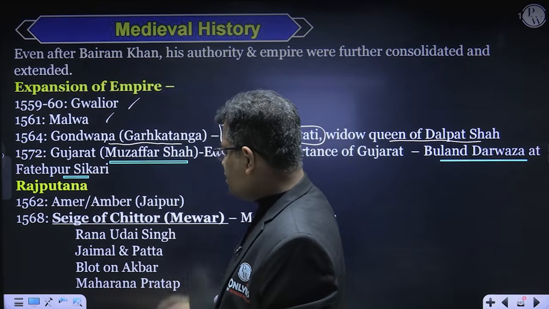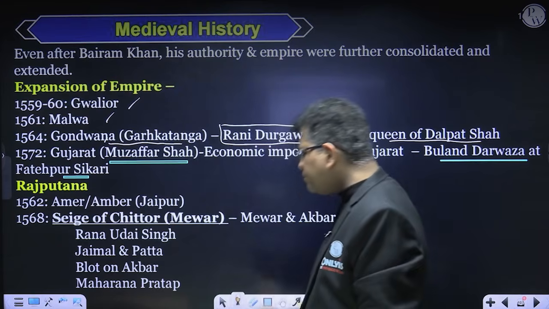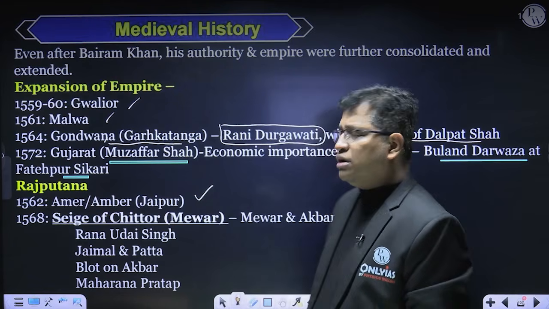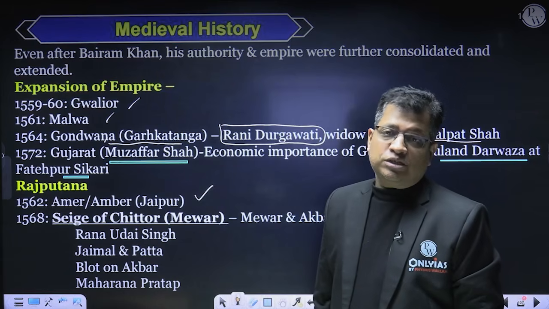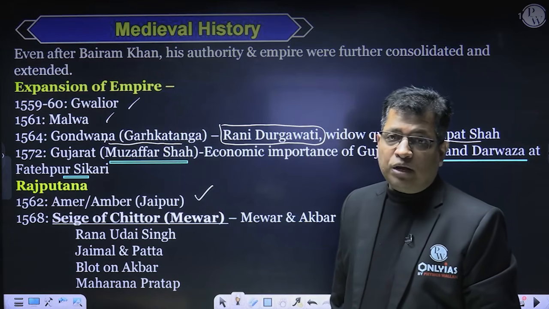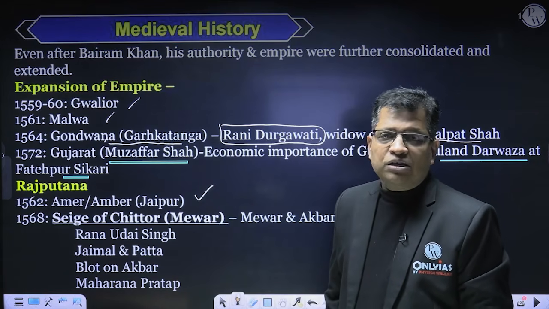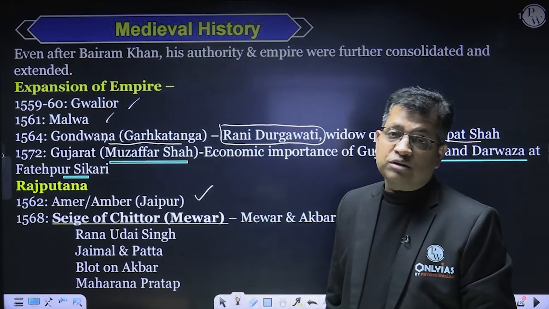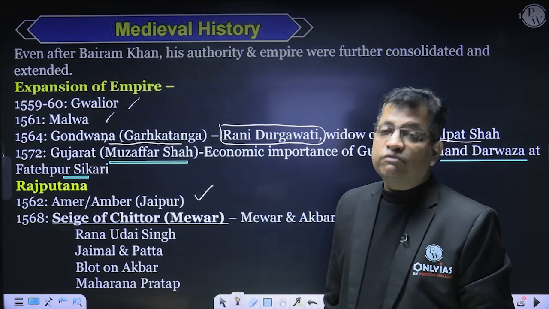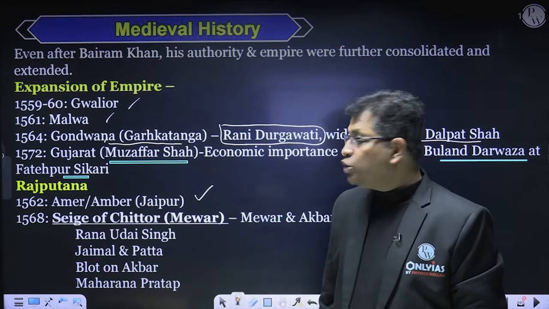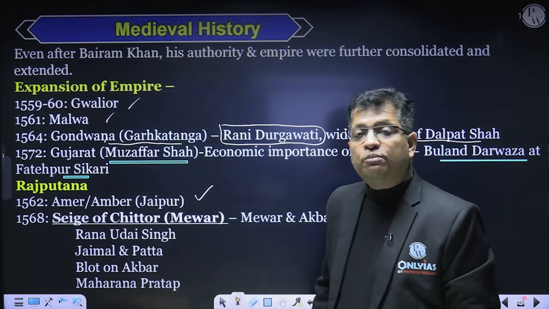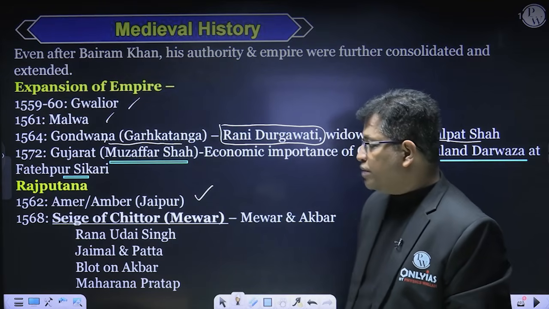In Rajputana, he developed good relations with Amer, that is Amber or Jaipur, during the time of Raja Bharmal. His son Bhagwan Das and his grandson Man Singh were in the service of Akbar. And then he also married the Amer princess Jodhabai.